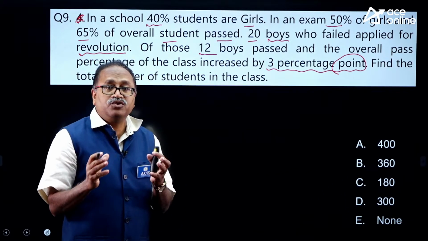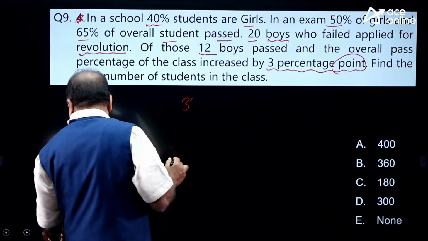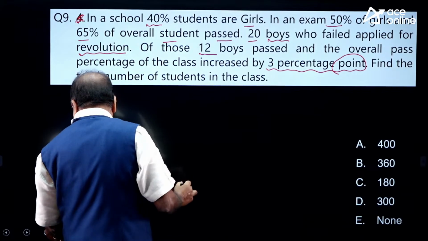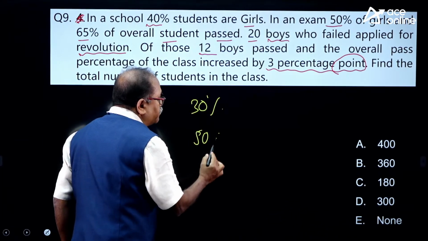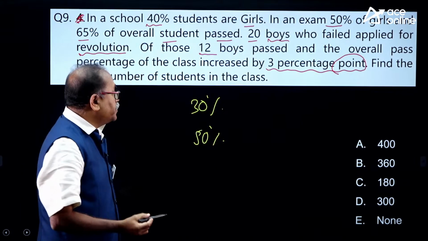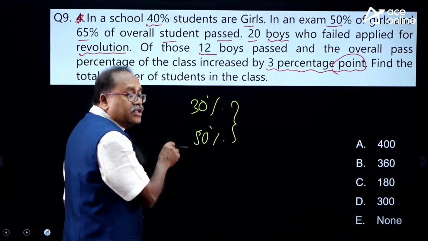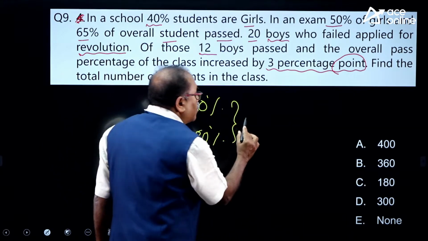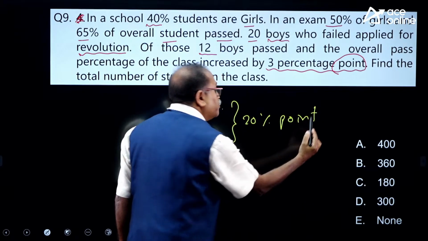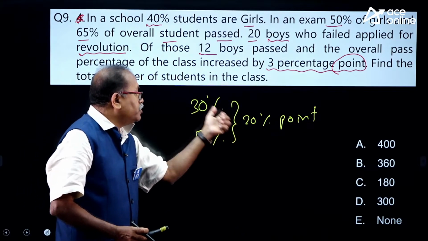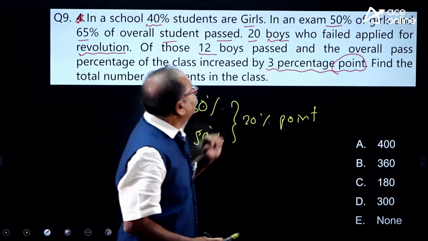The difference between any two percentages is called percentage point. I scored 30% and Sai Krishna scores 50%, or Appalnaidu scores 50%. Shall I say that 20% difference? So, when you take the difference between the two percentages, we call it 20% point more. Appalnaidu got 20% point more than me. So, that is what here 3% point more.